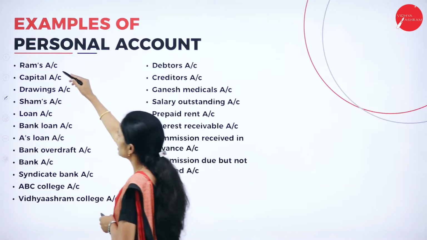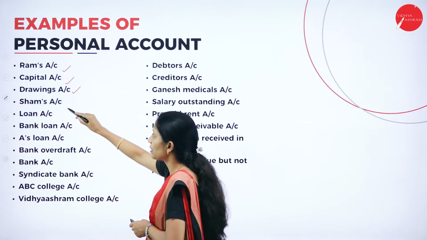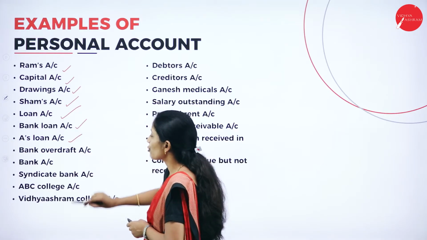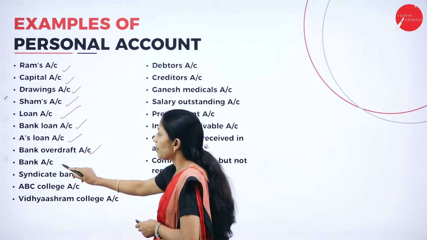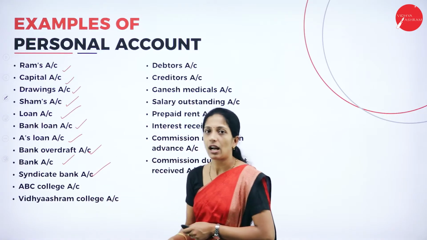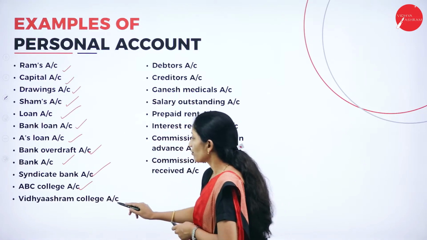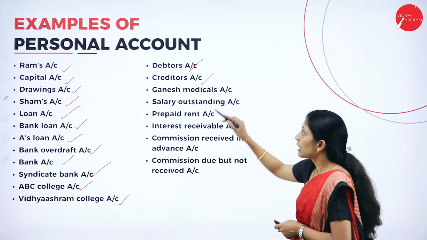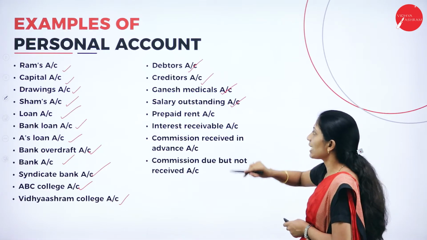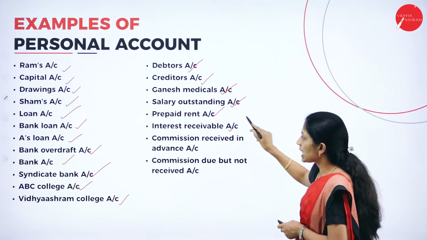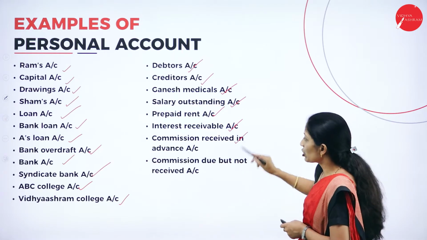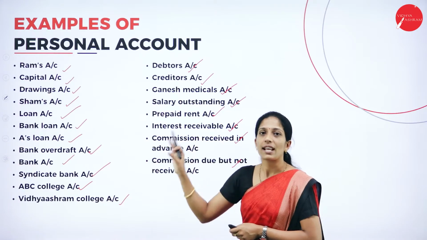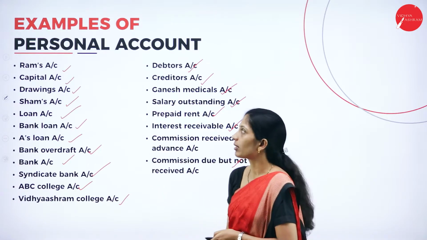So Ram's account, capital account, drawings account, Sham's account, loans account, bank loan account, A's loan account, bank overdraft account, Syndicate Bank account, ABC college account, Vidhyaashram college account, debtors account, creditors account, Ganesh medicals account, salary outstanding, prepaid rent, interest receivable, commission received in advance, commission due but not received. So these are the best examples for personal account.